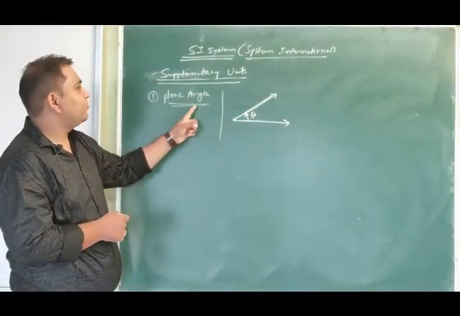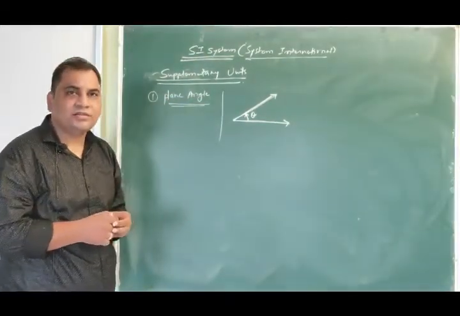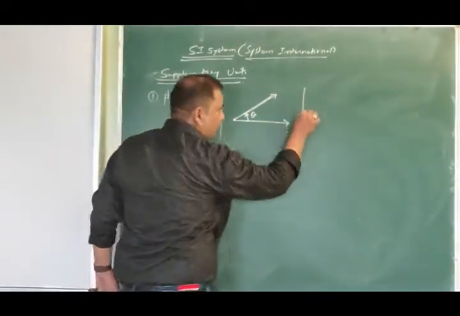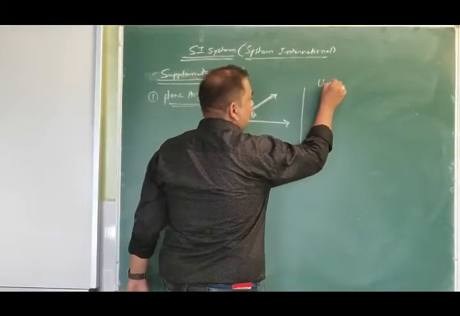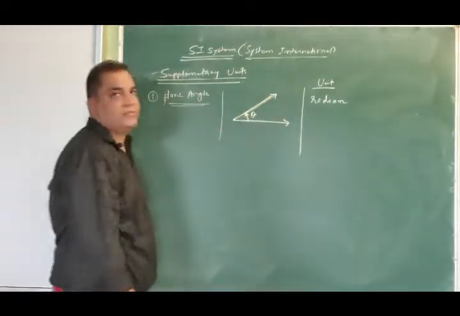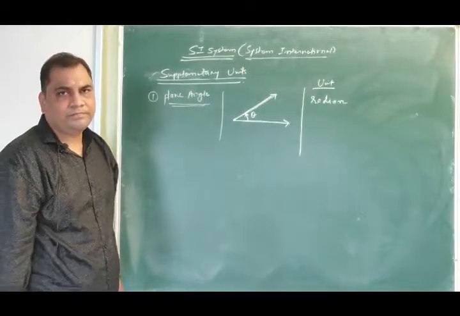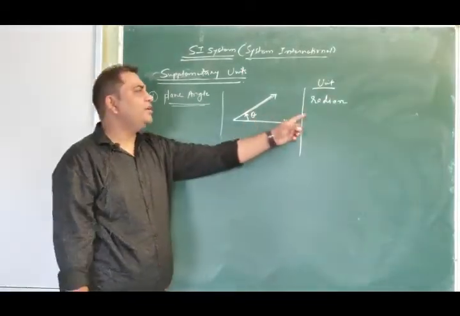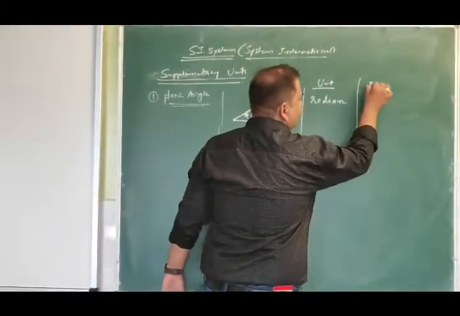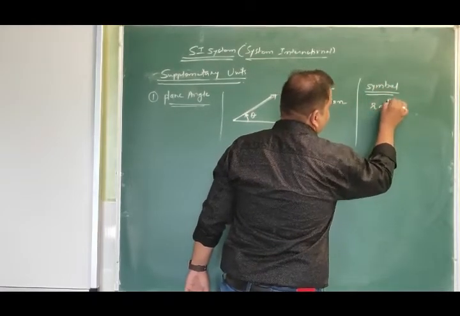But remember, for SI system, degree is not the standard unit for measurement of plane angle, but the standard unit for measurement of plane angle is radian. For measurement of angle, we'll use radian and not degrees. Radian is the SI unit of plane angle, and the symbol of radian is rad.